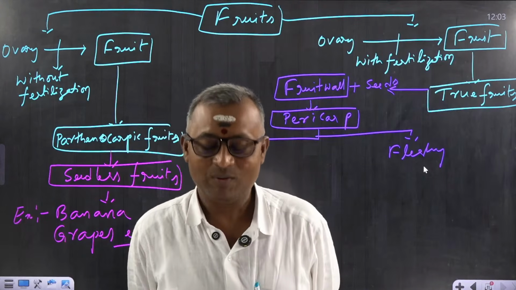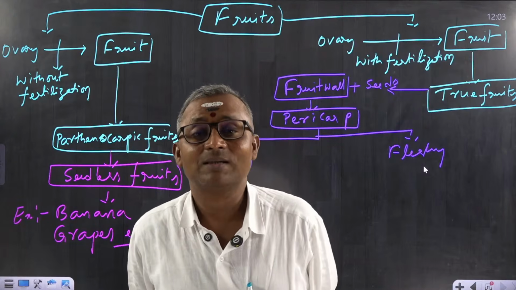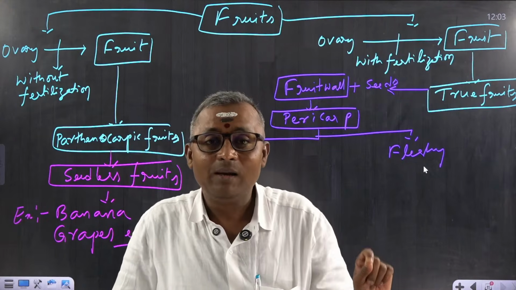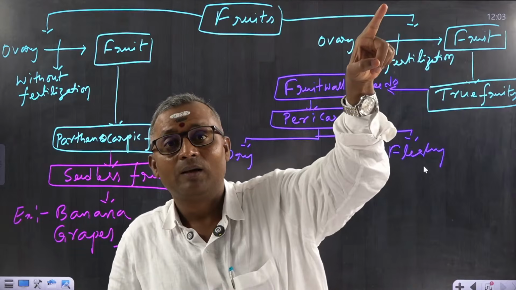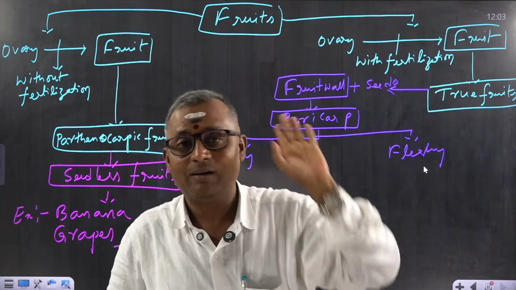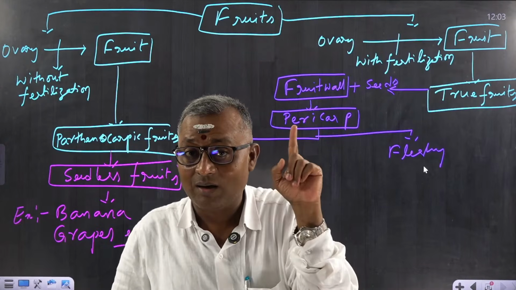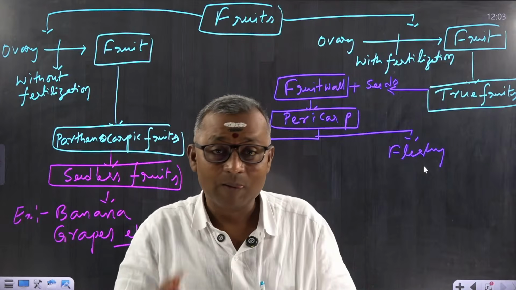Then what are dry fruits? Listen to me carefully. Dry fruit means the pericarp should become dry at maturity, when the fruit is still in contact with the plant. Got it? Is it clear?